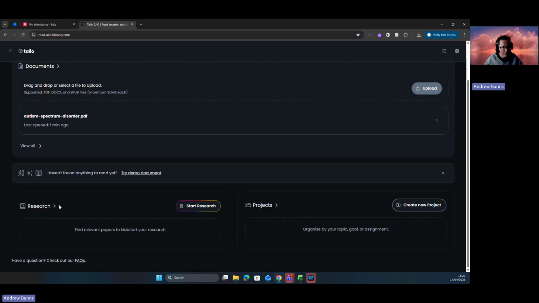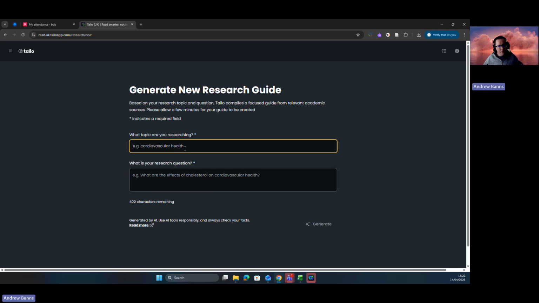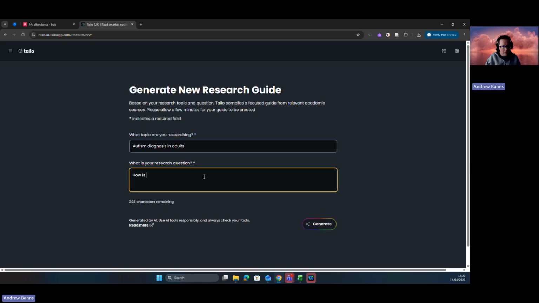And if I scroll down the screen a little bit, I've got this research area and this projects area. So if I click on start research, you can put in a particular topic that you're researching. So let's put autism diagnosis in adults. And then you could put a research question in. So, how is autism diagnosed in adults compared with children, for example?